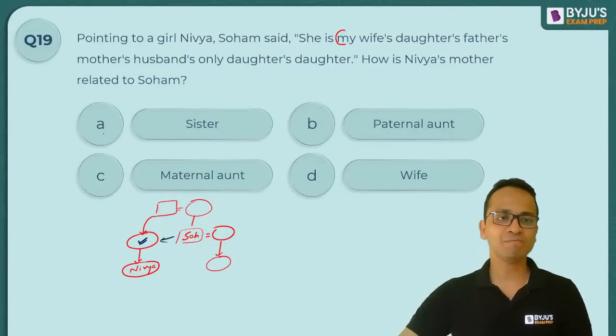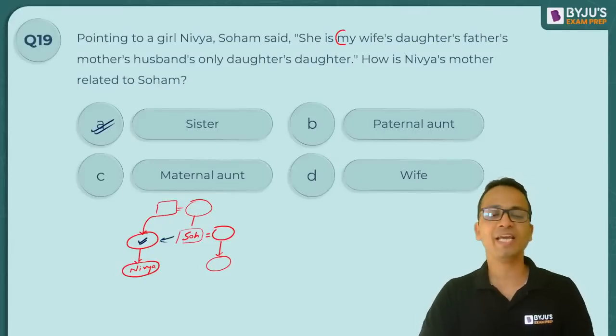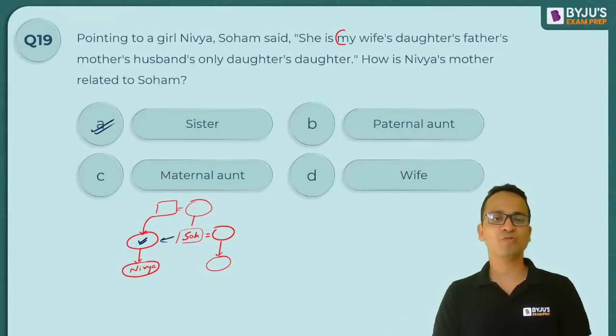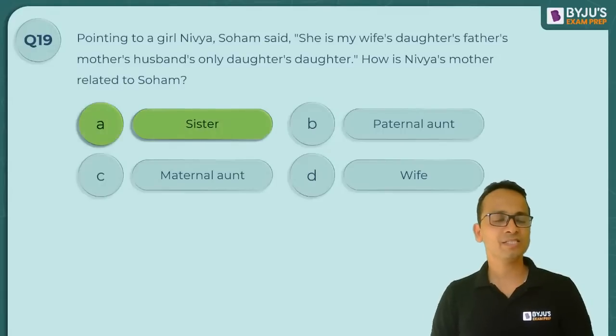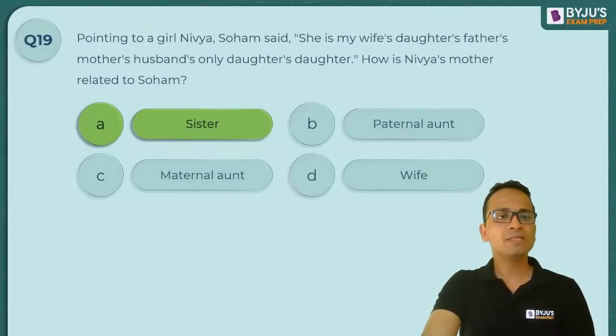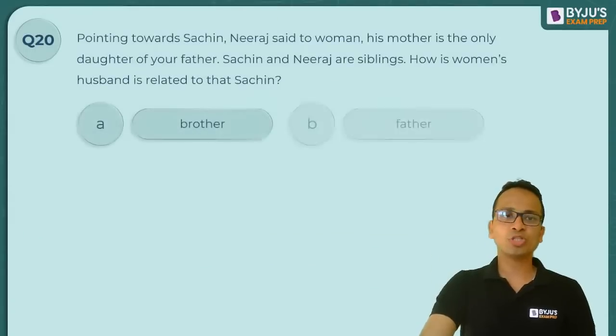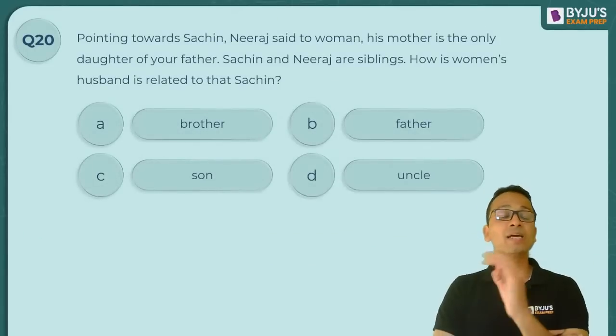पहले ही बता दिया था मैंने. So yes, correct answer definitely is option A. And again, most of you are absolutely correct. Okay. So the correct answer here is sister, option A. Now let's take one more question of this type so that all of you are crystal clear.